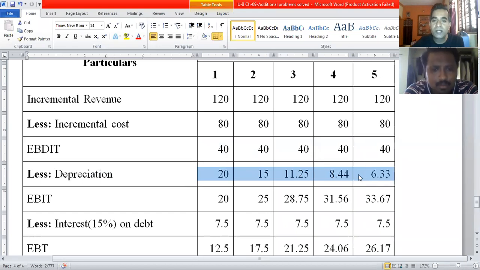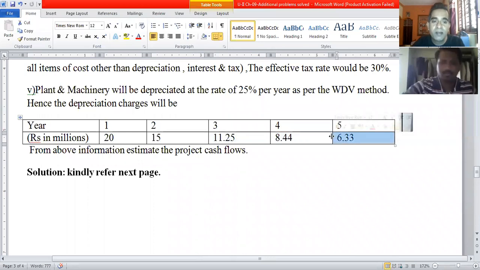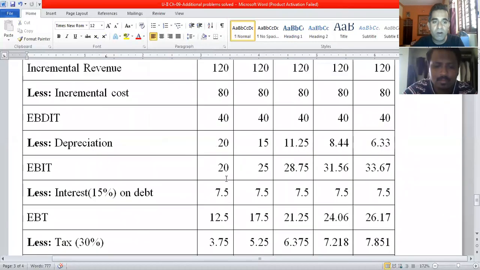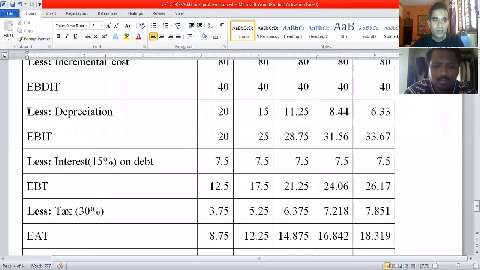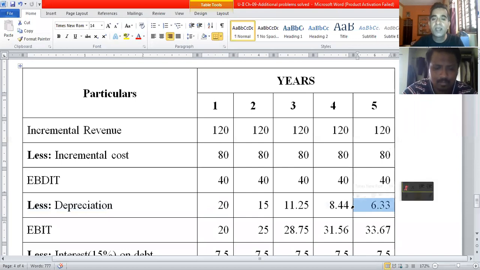Here you need not struggle, as the amount of depreciation is readily given in the problem for year 1, year 2, year 3, year 4 and year 5. This is ready-made data and it will save a lot of your time. So less depreciation. Year 1, 20 million rupees. Year 2, 15 million rupees. Year 3, 11.25 million rupees. Year 4, 8.44 million rupees. Year 5, 6.33 million rupees.